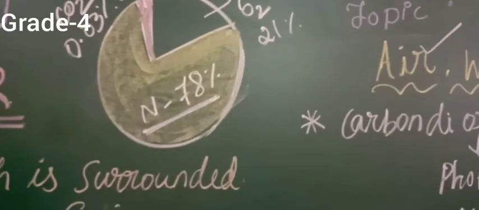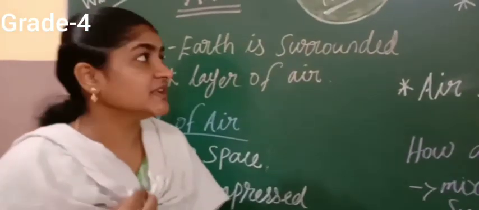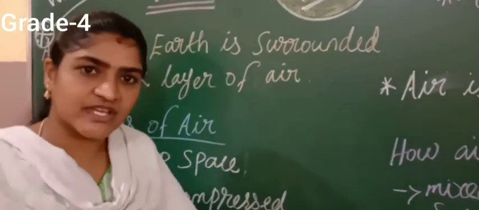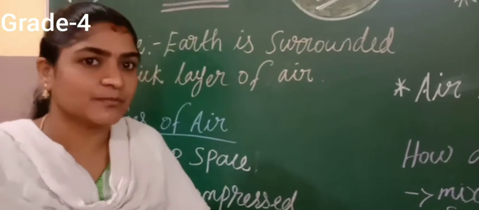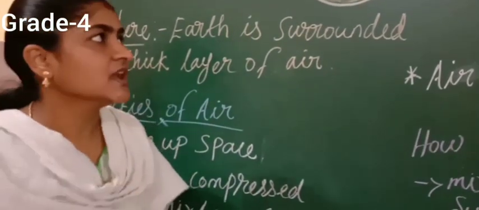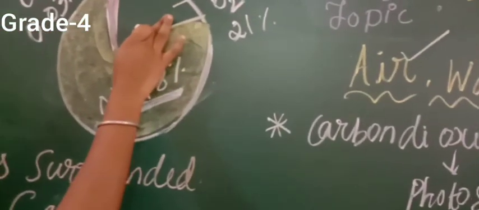nitrogen. What is the use of nitrogen? It will be helpful for the plant. In soil also we can see nitrogen. With the help of nitrogen, the plant will grow very healthy. Nitrogen is a major composition of the air, and next one is oxygen.